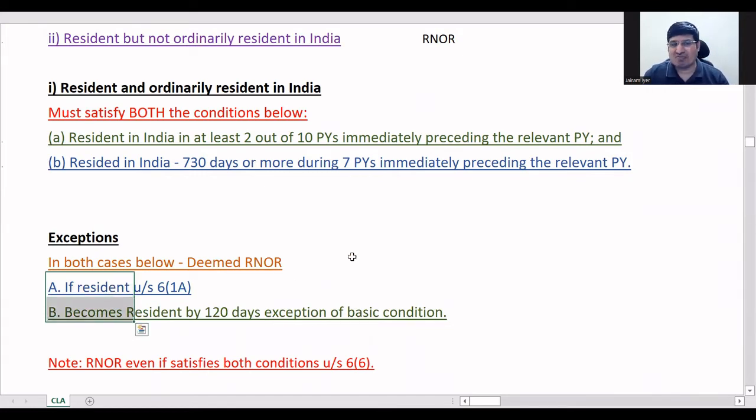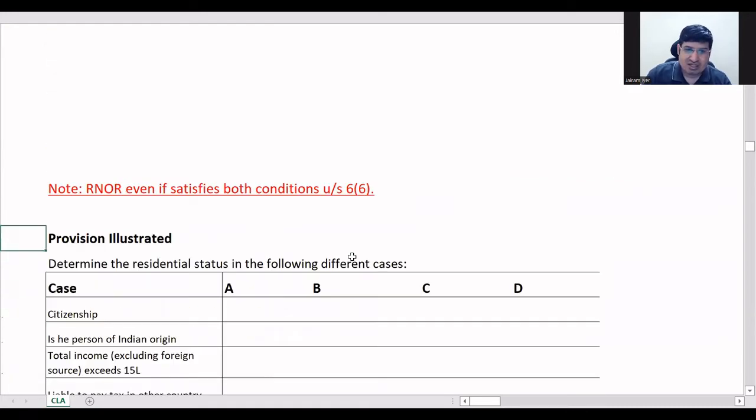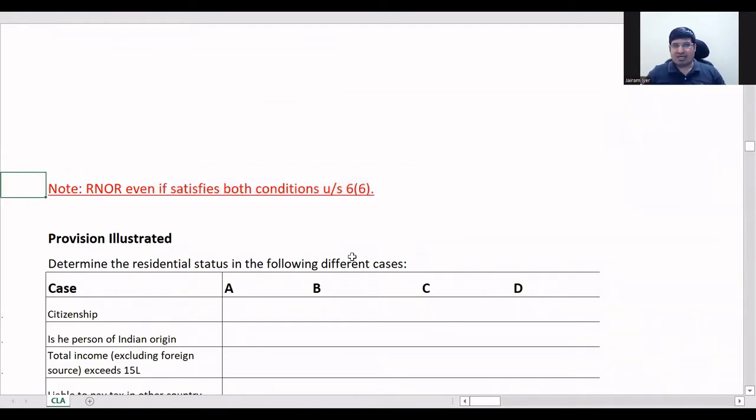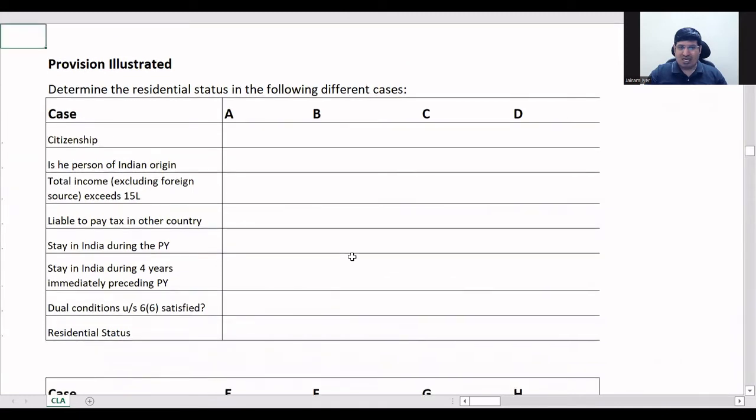That's what they are saying, which we have already seen in the basic conditions, so you don't even have to see this separately. So for these 2 cases of deemed RNOR, even if he satisfies both additional conditions, he will still be RNOR only. That is exception C and the 120 days point. Now I'll show you one illustration here.